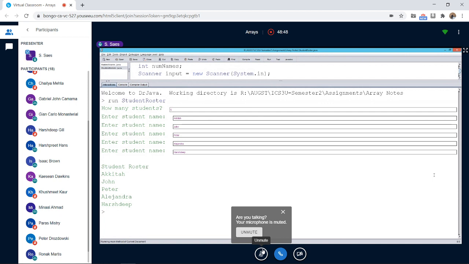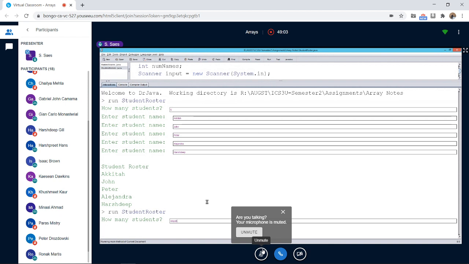So I entered 5 student names, and then what does it say? Student roster. Sorry, Aliyah, I made a mistake in your name, but let's just enter it again.